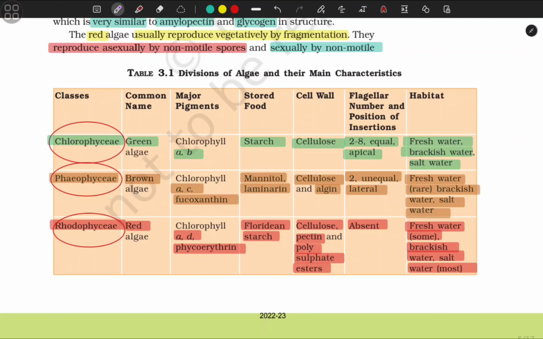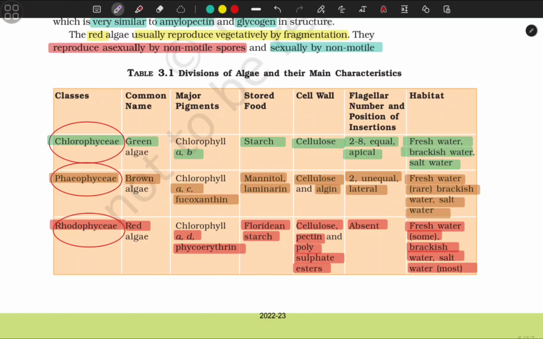Class Phaeophyceae, common name brown algae. Pigments chlorophyll a, c, fucoxanthin. Stored food mannitol, laminarin. Cell wall cellulose and algin. Flagella 2, unequal, lateral. Habitat freshwater, rare brackish water, salt water.